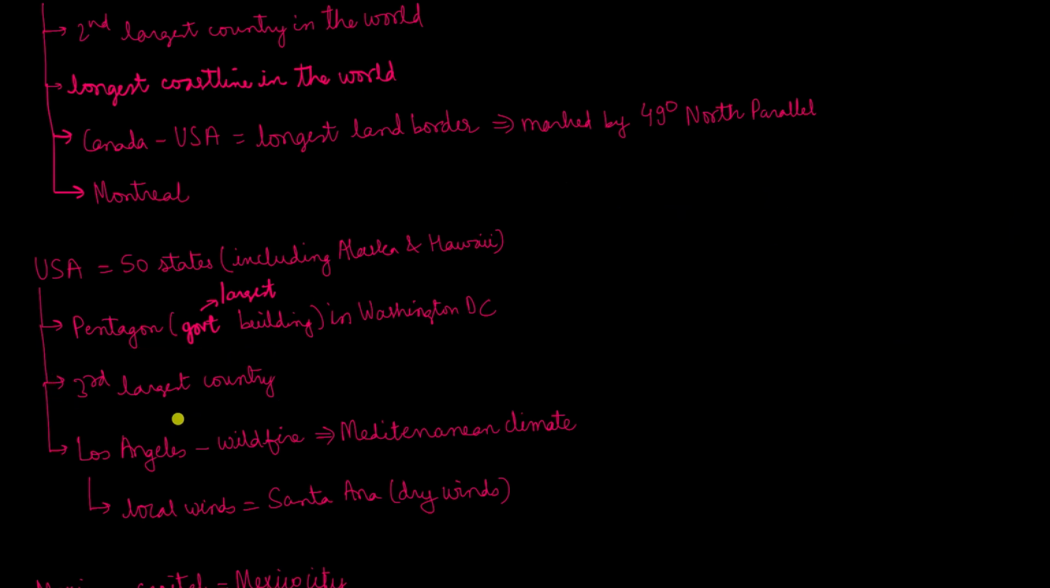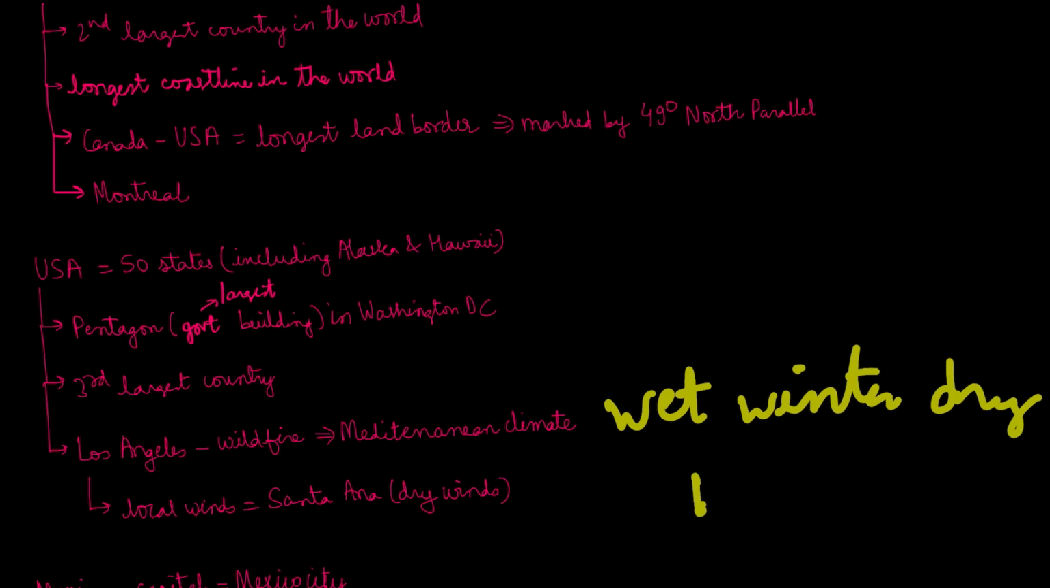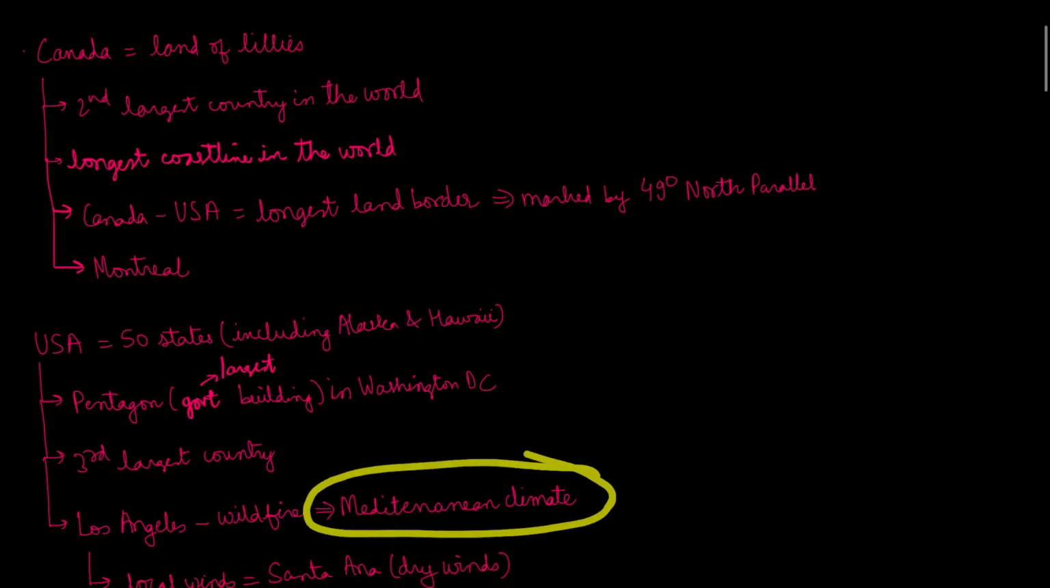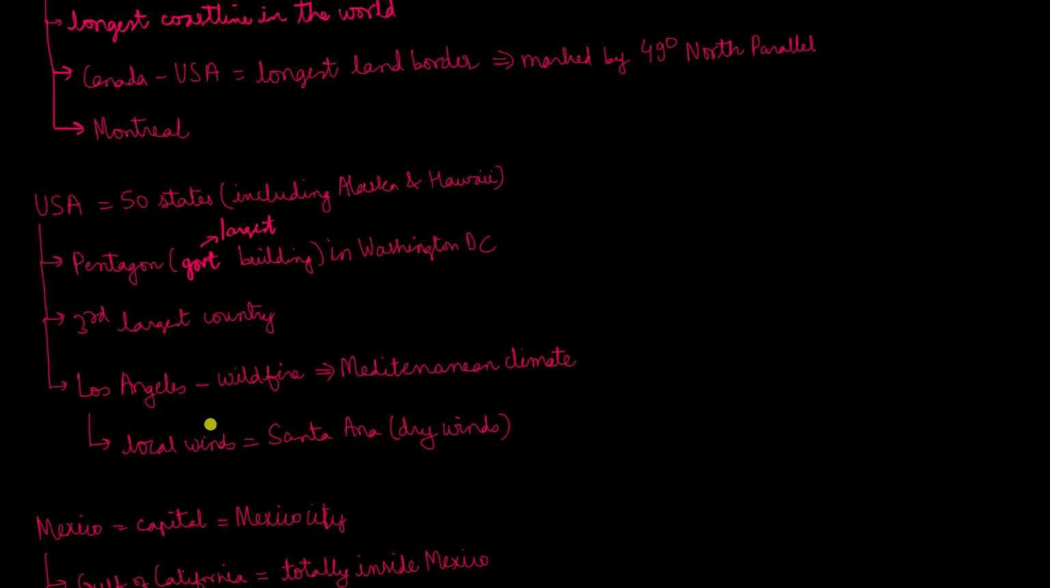In USA, one of the places which was in the news for quite some time is Los Angeles, because of the rampant wildfire over there. The climate over there is the Mediterranean climate, which is known for wet winter and dry summer. One of the reasons for this wildfire was the local winds called the Santa Ana dry winds.